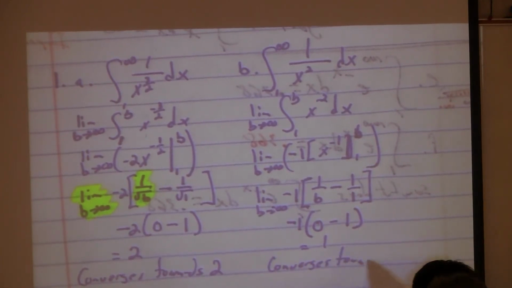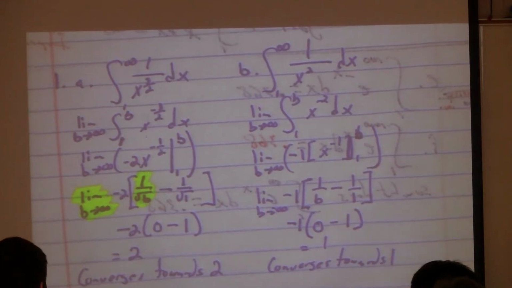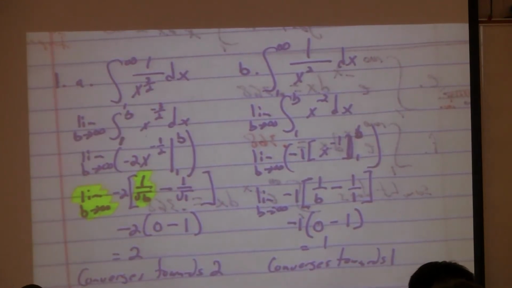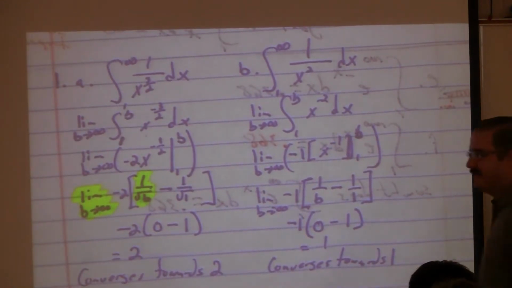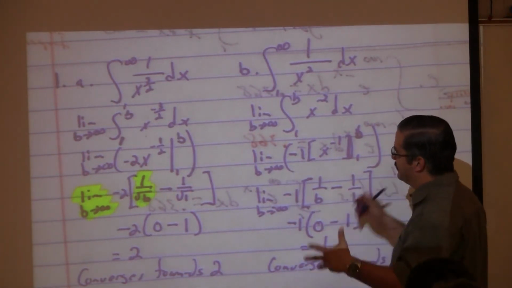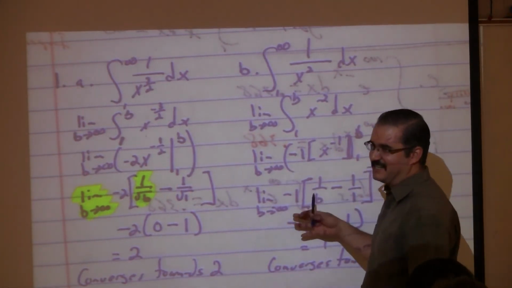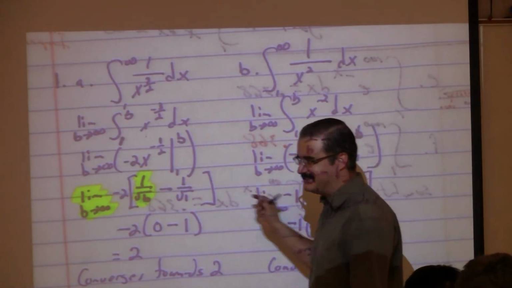towards 1. Do you agree? Awesome. So he grew fast enough for sure, right? I keep saying that, grew fast enough. Approach the x-axis fast enough.